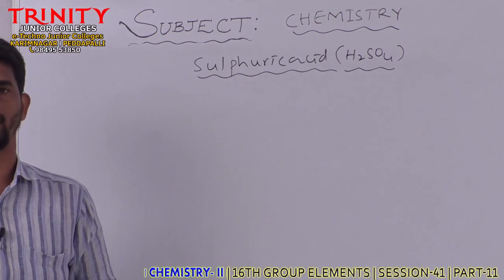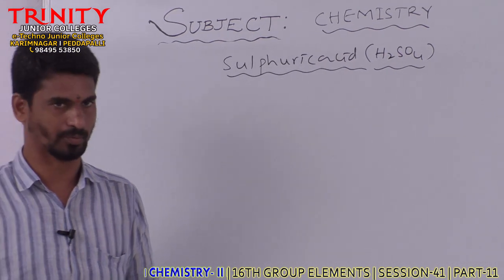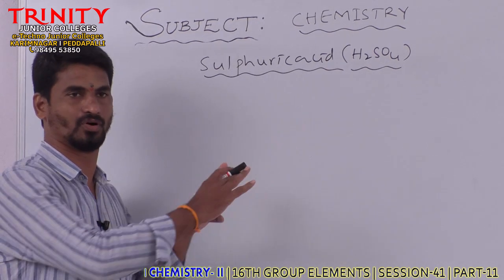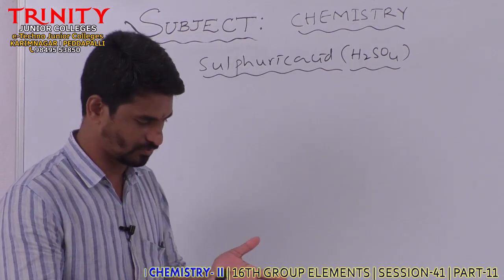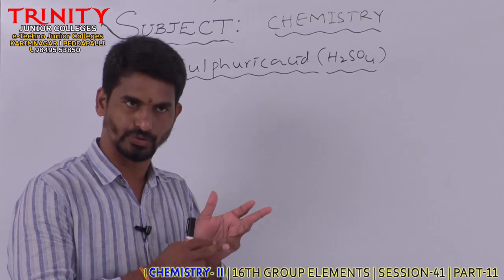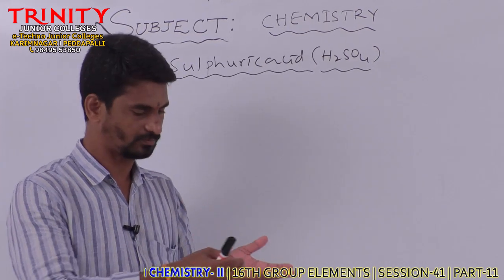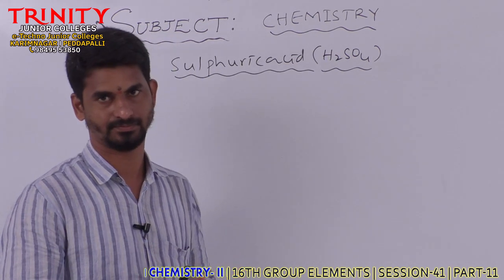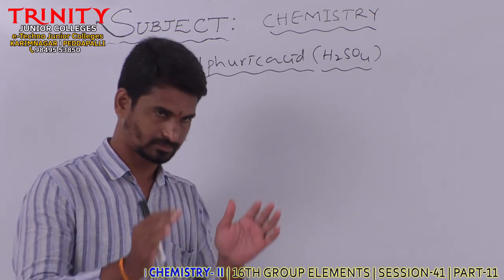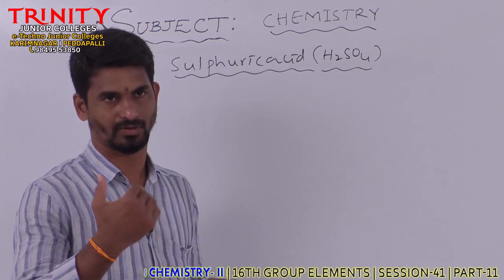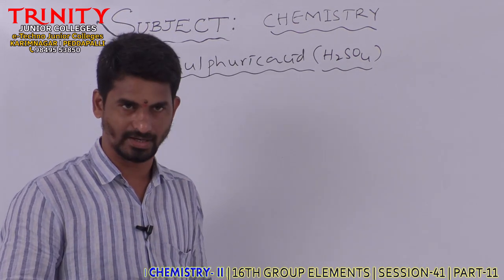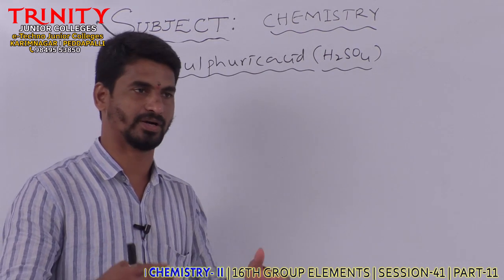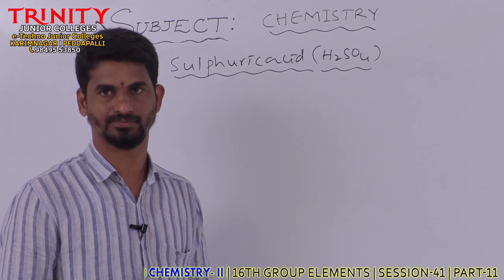So, in the last class we discussed sulfuric acid chemical properties. The properties of sulfuric acid can be broadly divided into four types. First, properties due to its acidic nature. Second, properties due to its dehydrating nature. Third, properties due to its low volatility or less volatile nature. And fourth, properties due to its oxidizing power.